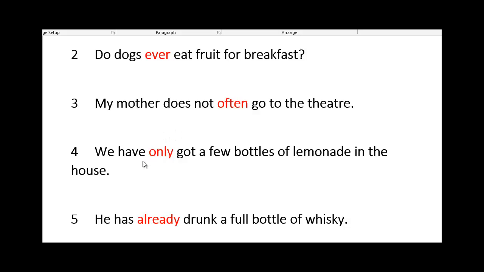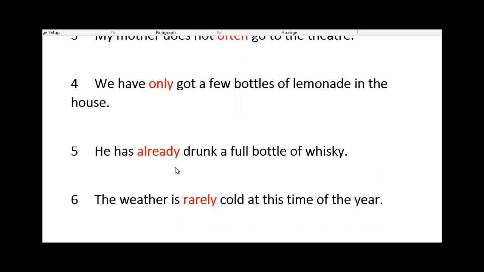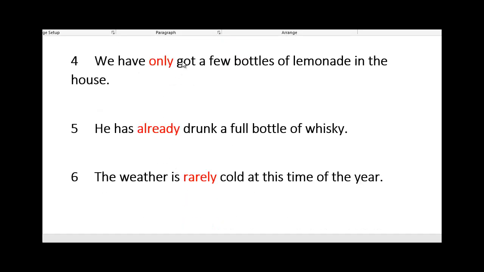We have only got a few bottles of lemonade in the house. Same: have and got, and between them the adverb. He has already drunk a full bottle of whiskey. Has and drunk, and between them the adverb.